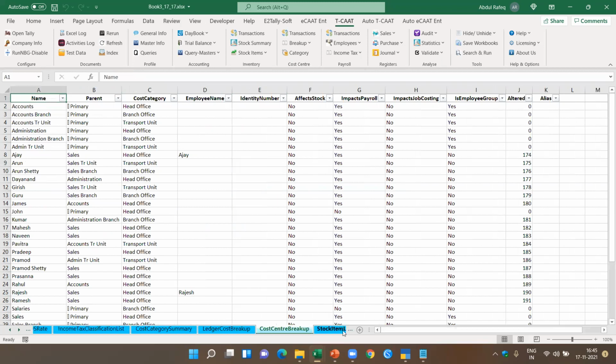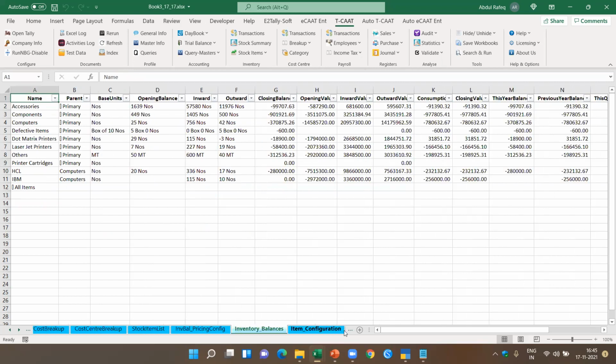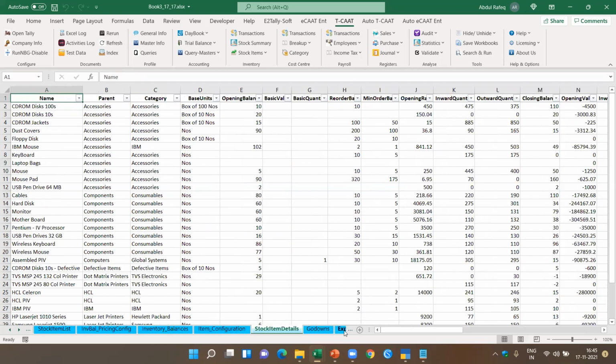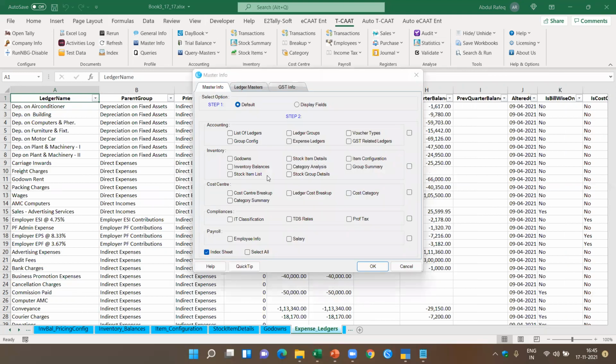Ledger cost breakup. Now, if you see stock items, the inventory balances. Now, if you see the stock item details, in this case, I think we don't have the masters. Okay, this is the same thing which I showed you earlier. This is how we can extract. One more interesting thing I want to show you in the master info. Now here, if you see, this is what is available.